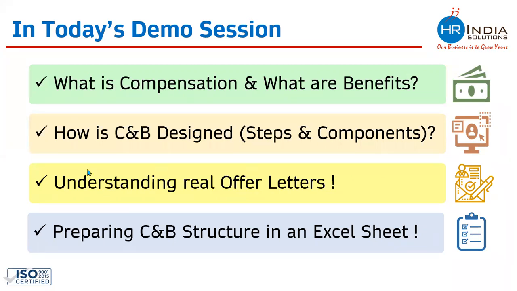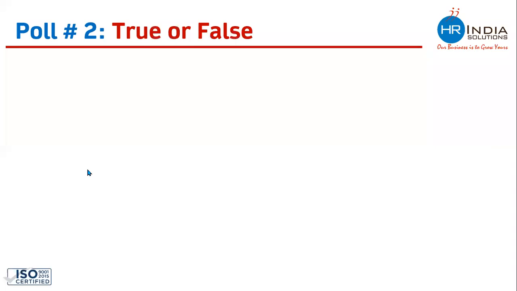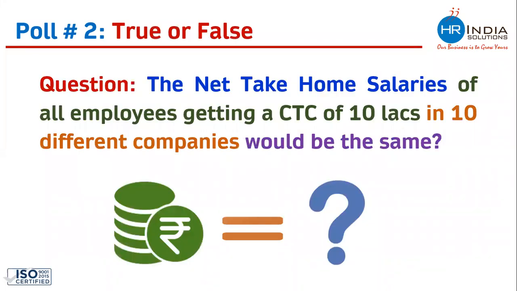Again, before I proceed, there is a poll. Kindly let us know whether the net take-home salaries of all employees getting a CTC of 10 lakhs in 10 different companies would be same or not. The poll is live, everyone. Whether the net take-home salary of all the employees working in 10 different companies but getting same CTC of 10 lakhs, their take-home would be same or not. The poll is live. Kindly share your responses.